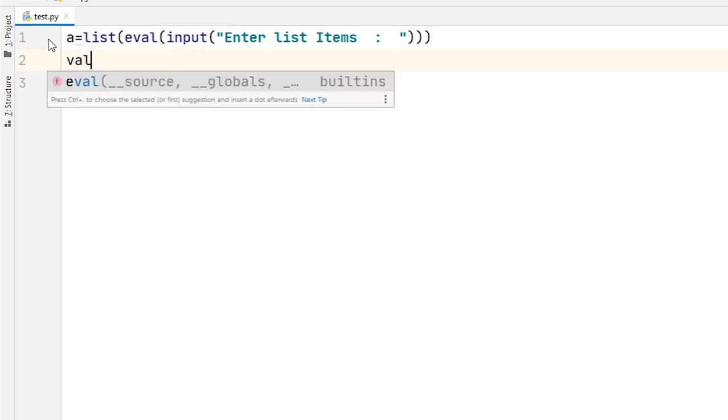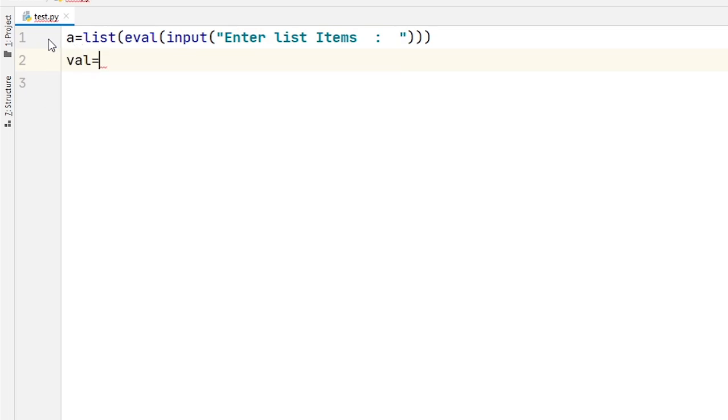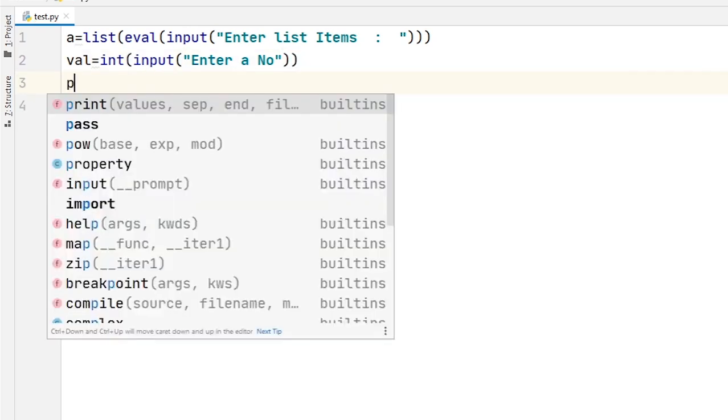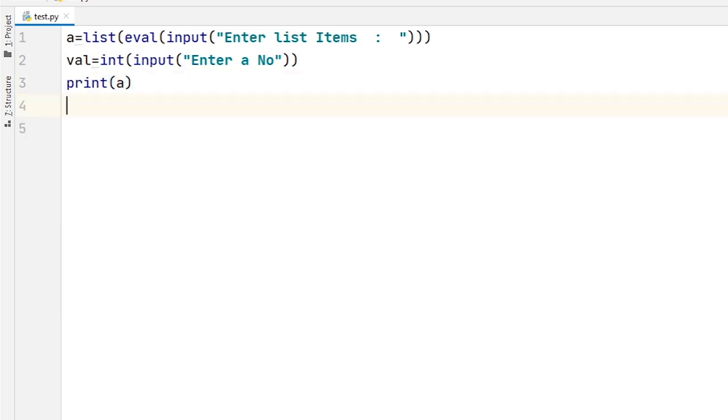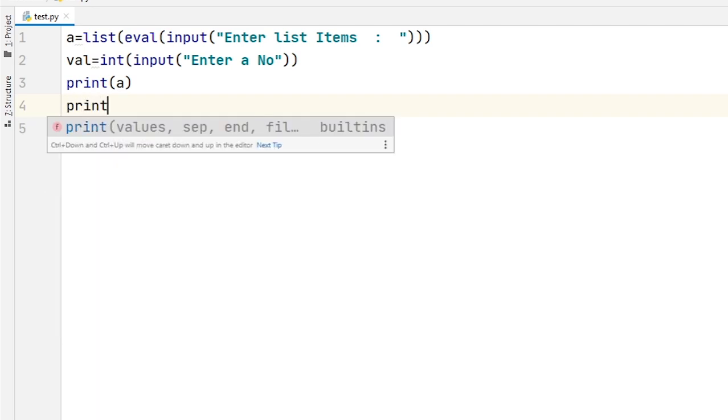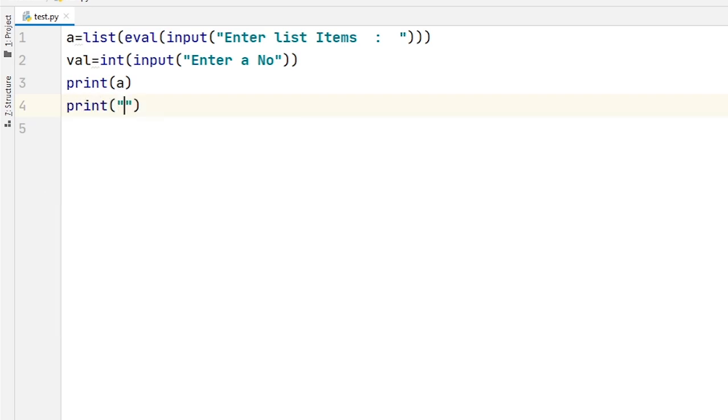Next, val is equal to the number that you want to count how many times it is found in the list. First I print the value of a so that we can understand. Now what we have to do, we just write a print statement.